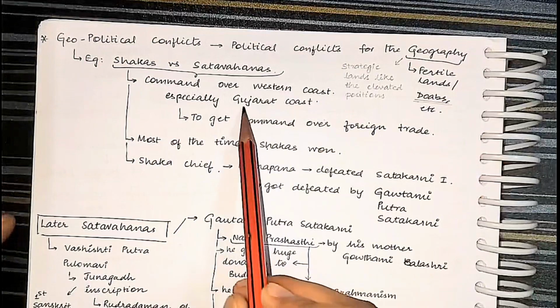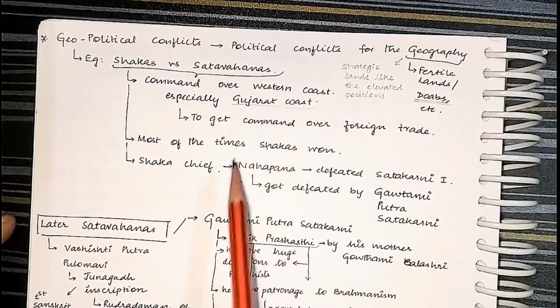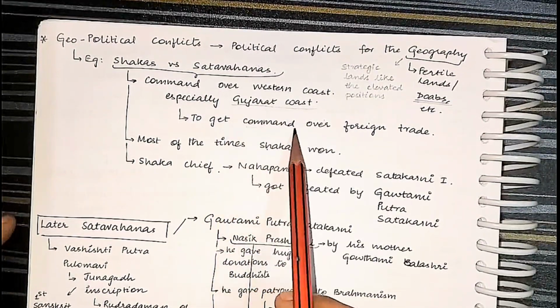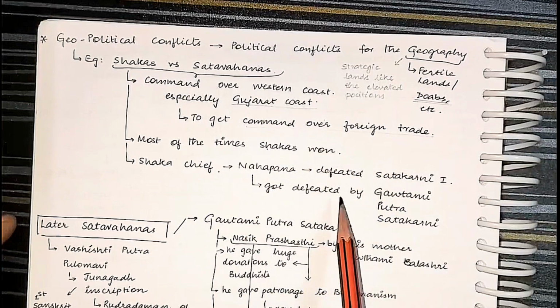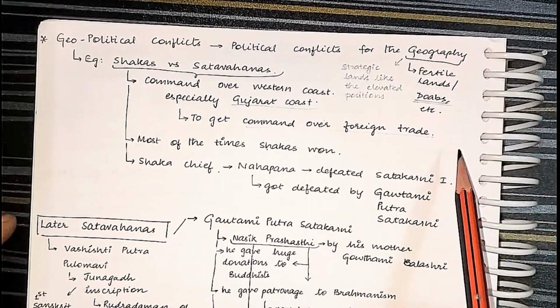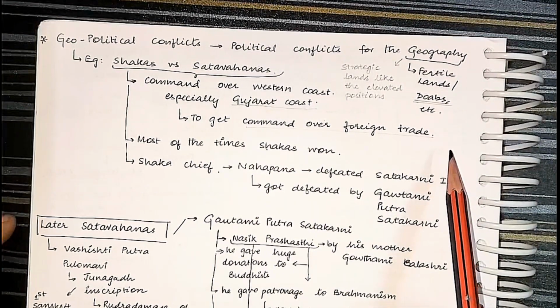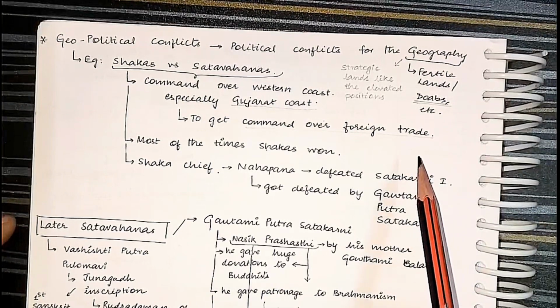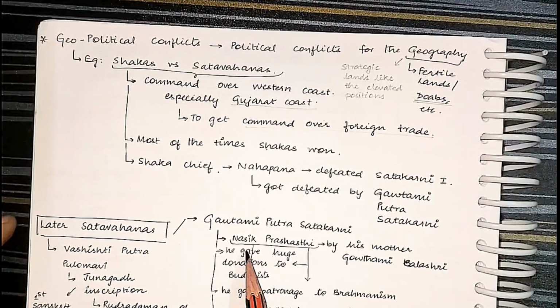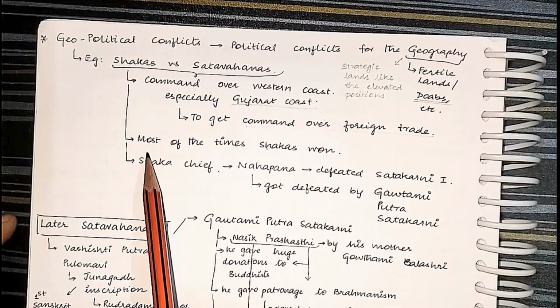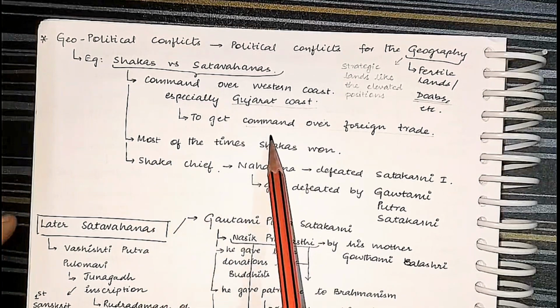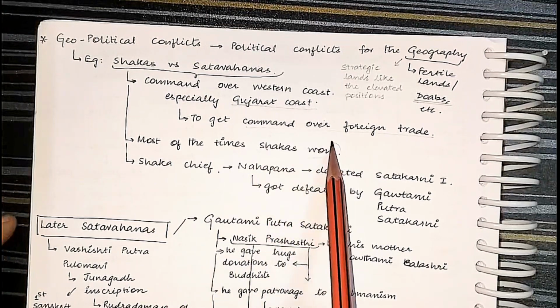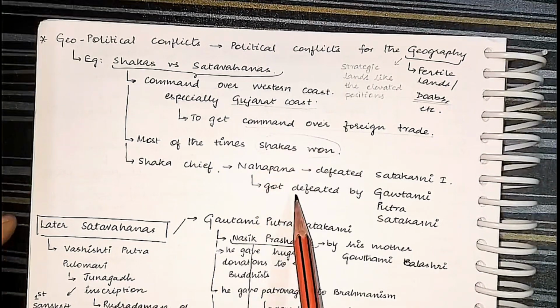They were fighting for the Gujarat coast. Why the Gujarat coast? To get command over foreign trade, so that from the Gujarat coast we can send foreign goods to the Arabian land and Central Asian land. That's it.